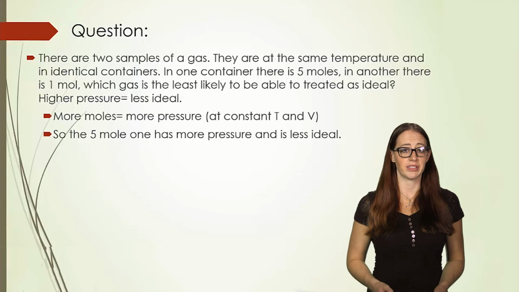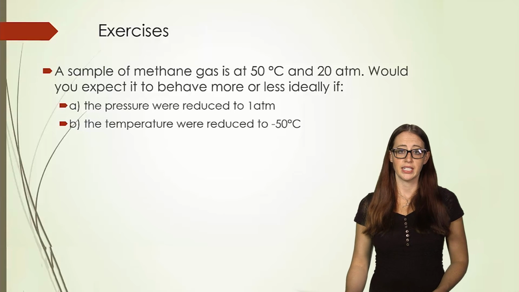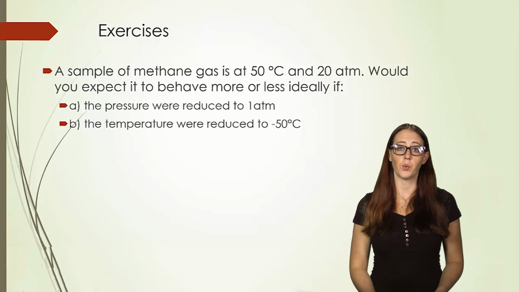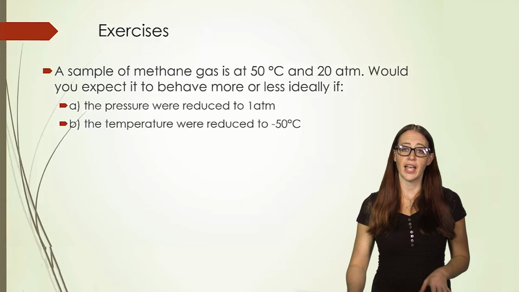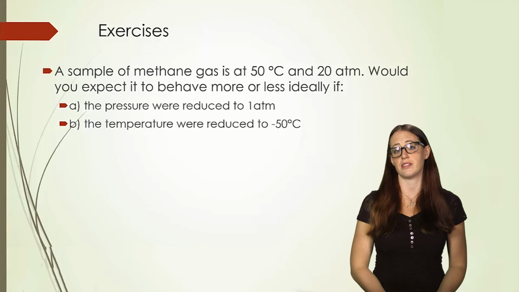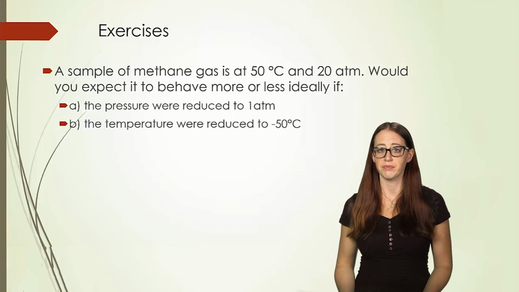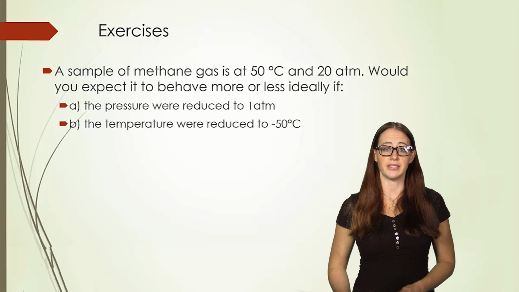Now let's move on to another example. Let's look at this question. If we have a sample of methane, and it is at 50 degrees Celsius and 20 atmospheres, and then we reduce the pressure to 1. Now we're going to assume here that this does not change the temperature. Otherwise, we would have to account for that as well. Is it more or less ideal than in the first sample?